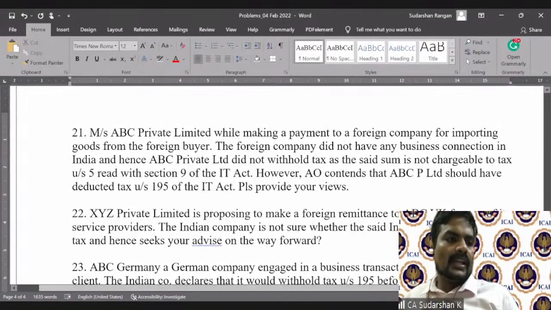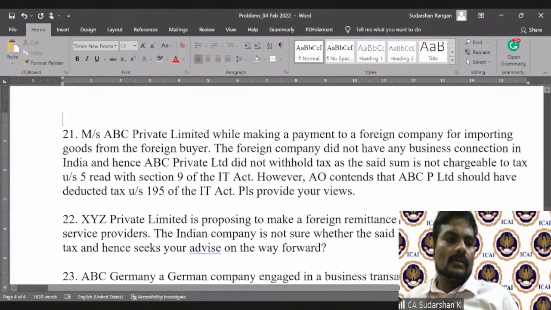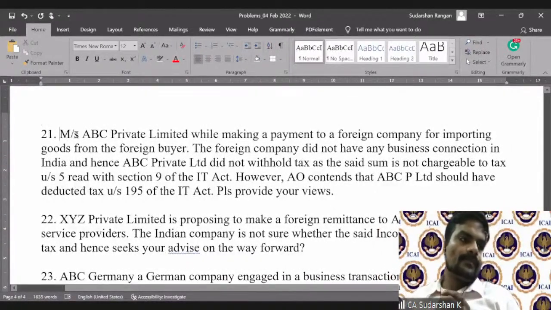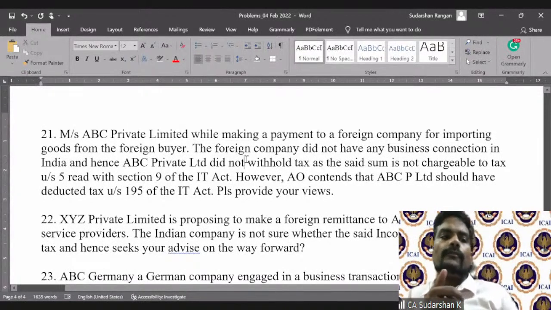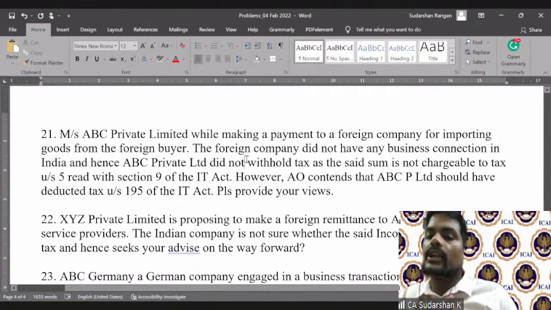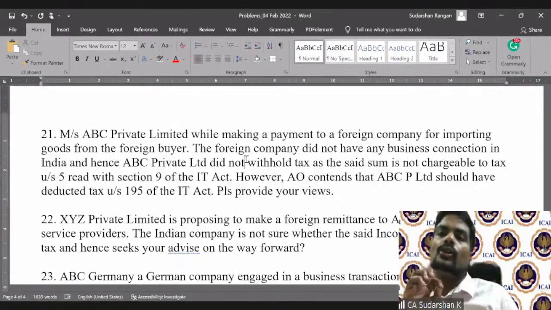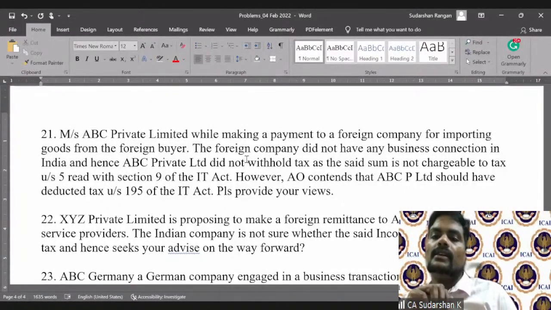So question number 21. Messrs. ABC Private Limited here, while making a payment to a foreign company for importing goods from the foreign buyer, the foreign company did not have any business connection in India. Hence, ABC Private Limited did not withhold tax, as the said sum is not chargeable to tax under Section 5, read with Section 9 of the Income Tax Act.